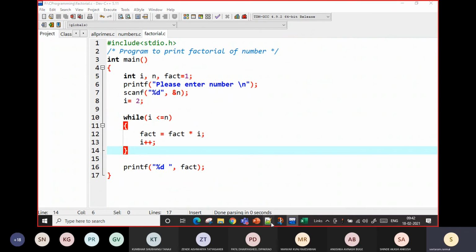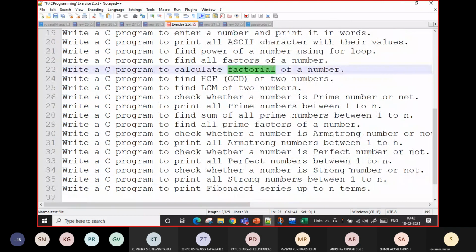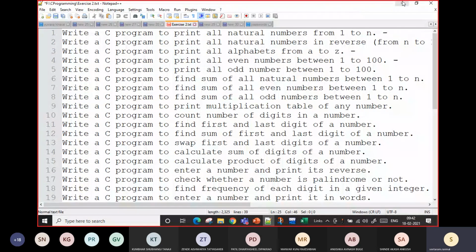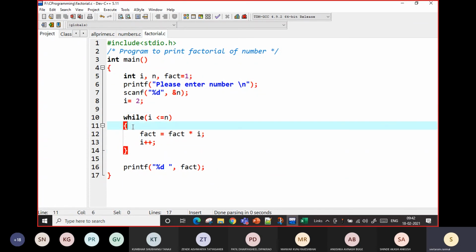Meanwhile, this list I already sent you. Please do all the programs. These programs are important. They will build your logic. Remember this thing: until and unless you do the programs, you will not understand this subject at all. Don't try to read only the theory. Doing the programs is important. If anyone has any problem, you can post in the group, or message me on WhatsApp personally. Not an issue, but try to do the programs.